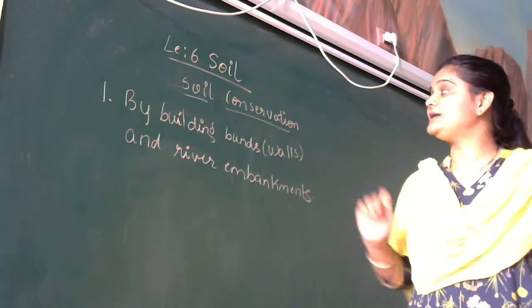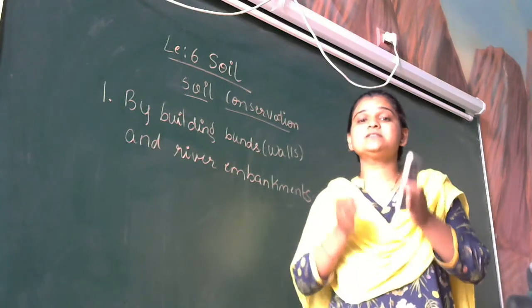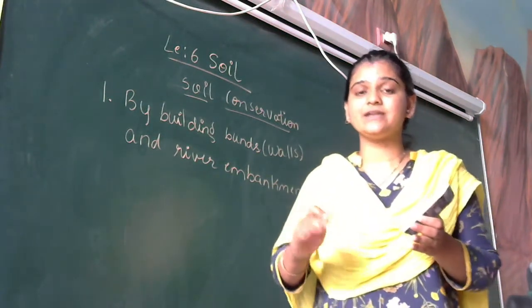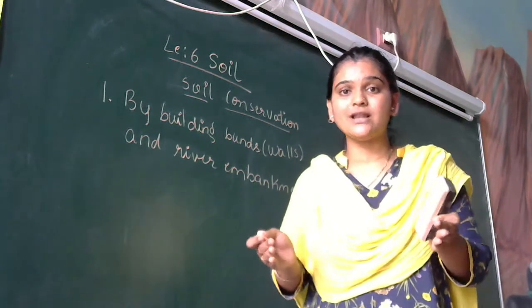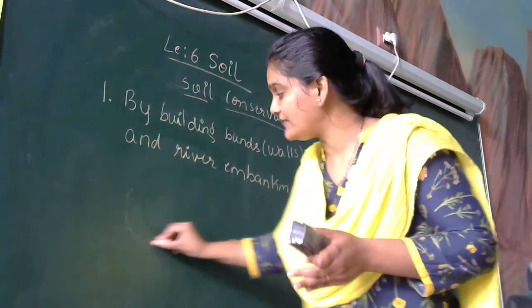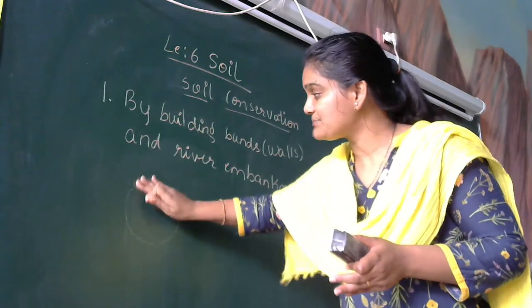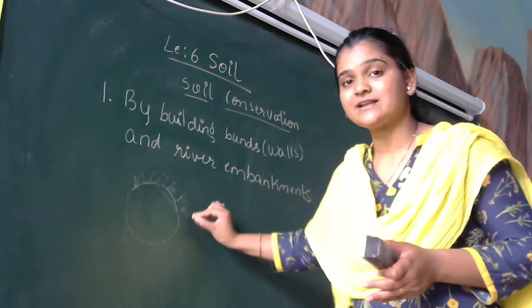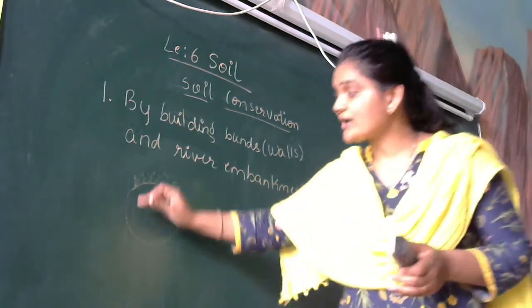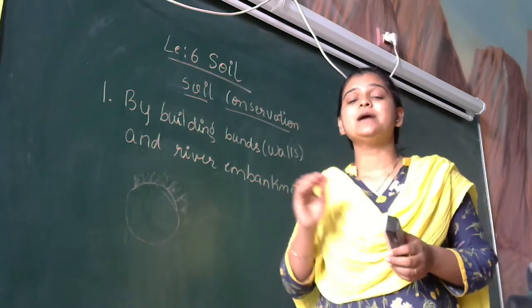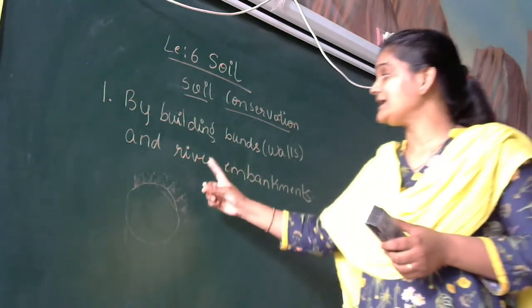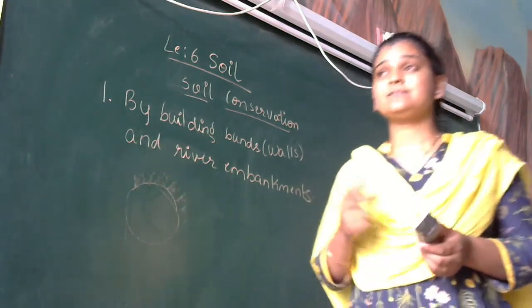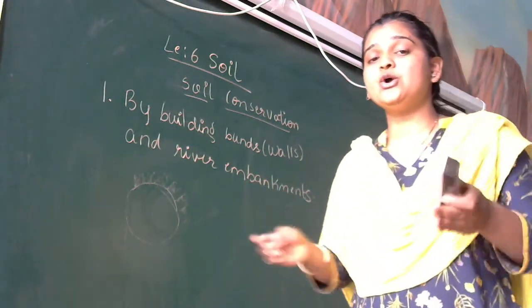Here, for building bunds, what we can do is construct small walls to prevent soil erosion. Around the fields, if this is our field here, then at this part we can construct walls so that the soil in the field can be protected. And river embankment is where the river is built up with walls.